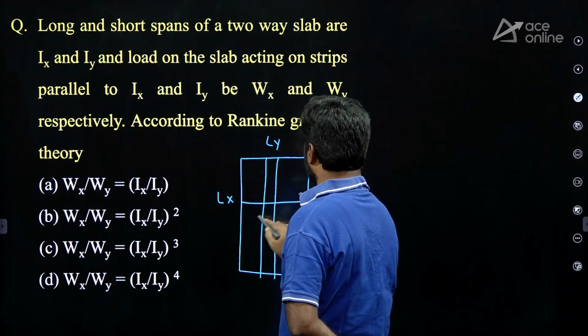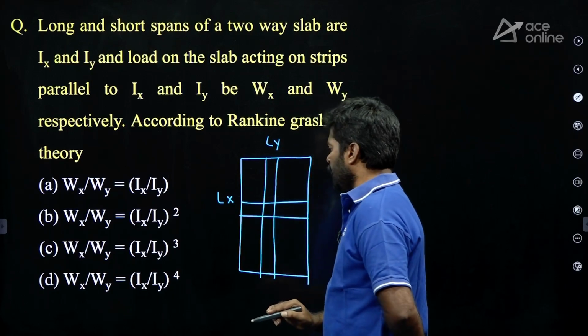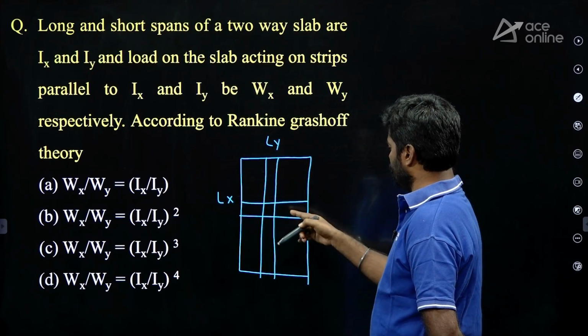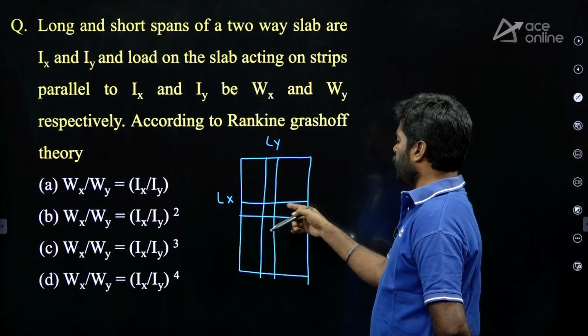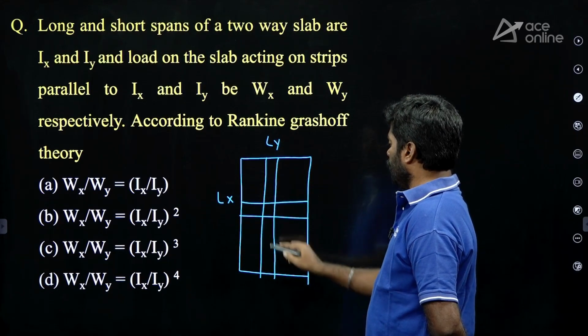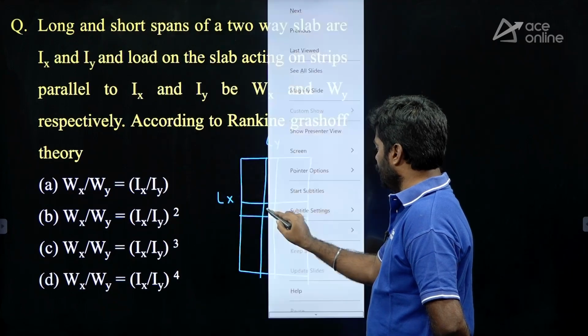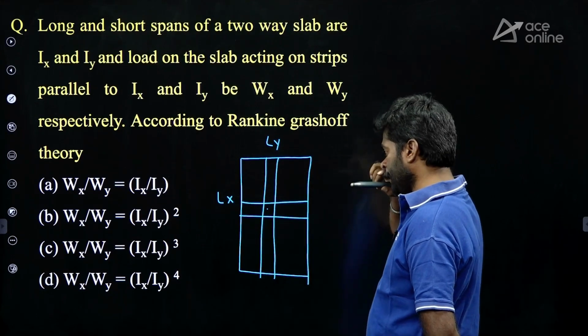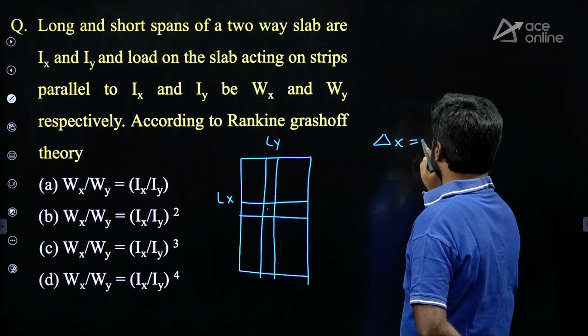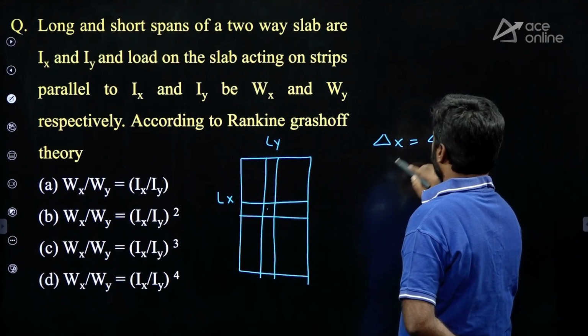Parallel to the shorter span, one strip I have considered at the middle or at the center. At this point, deflection is the same.